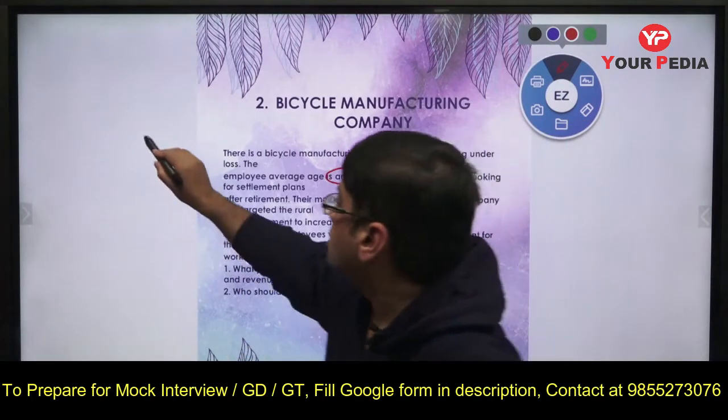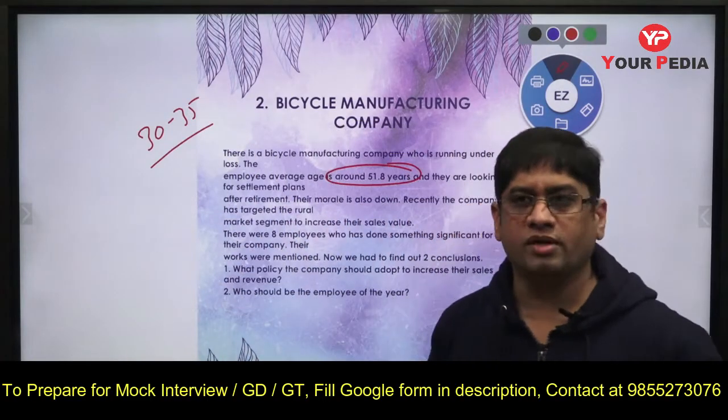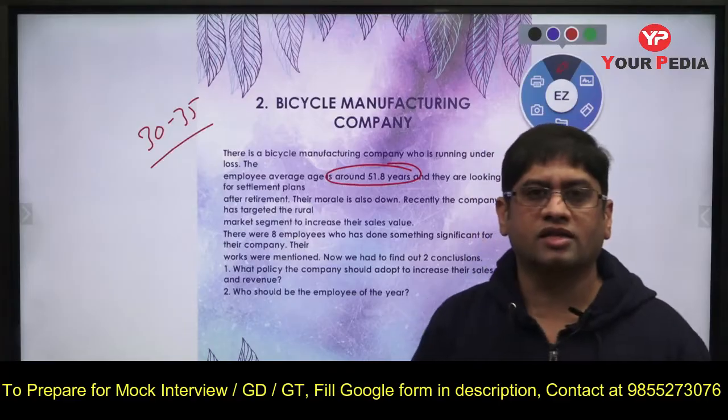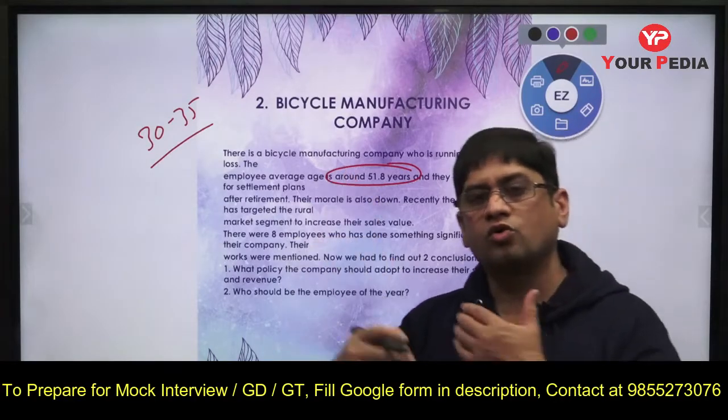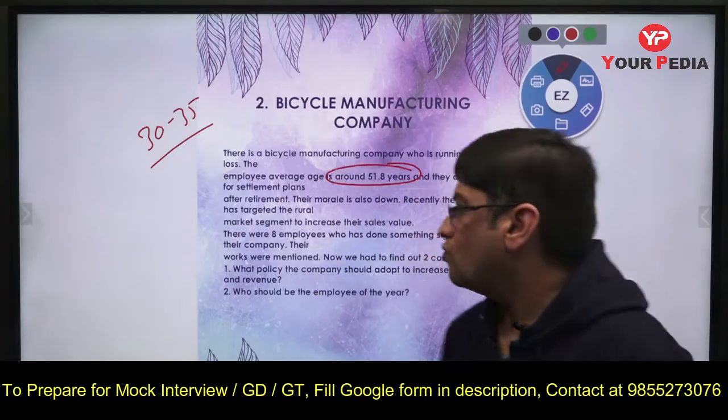Average age should be 30 to 35. That should be the average age in a manufacturing company. People are motivated, energetic, something like that. So it looks like new recruitment has not happened and old employees are there. They are working in the conventional way. So what should be done?